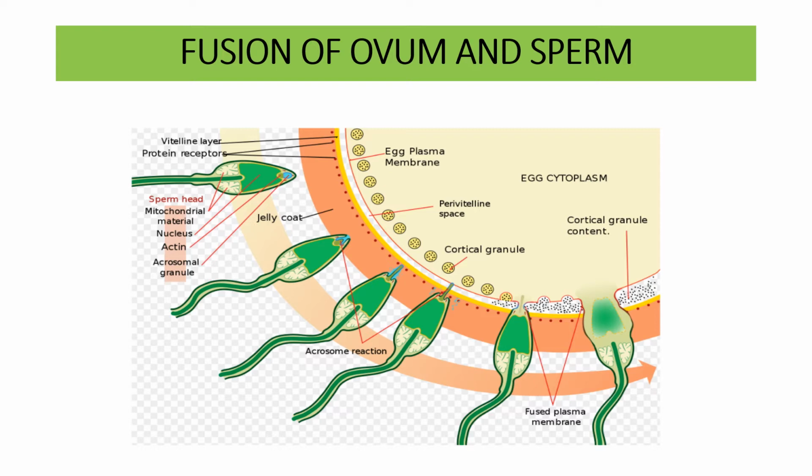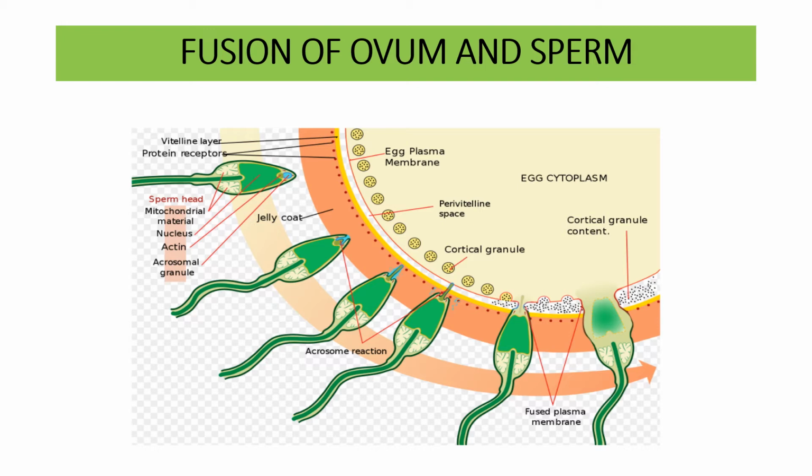Many of the sperms attach to the zona pellucida of the ova. This binding to the zona pellucida happens because of the sperm receptors present in the zona pellucida and a specific egg binding protein or fertilin which is present in the sperm. Binding is followed by the acrosomal reaction, which appears to be triggered by sperm receptors. This reaction is the breakdown of the acrosome, a lysosome-like organelle present in the head of the sperm.